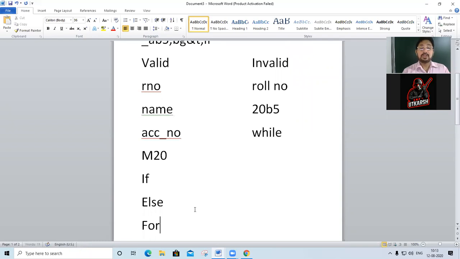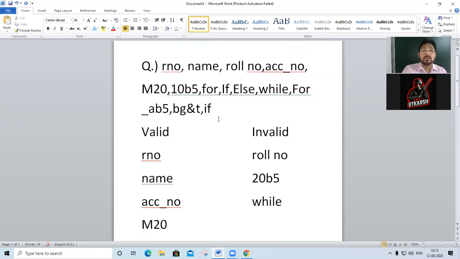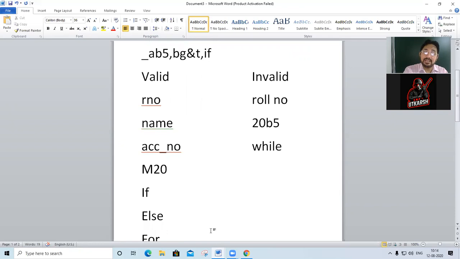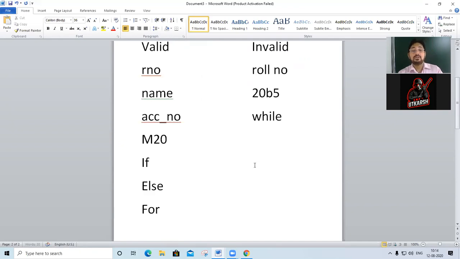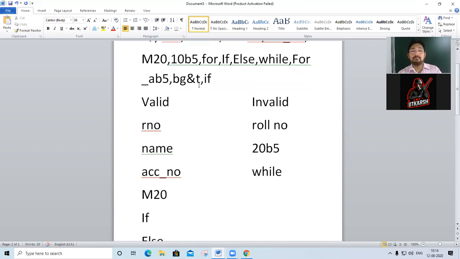Now next is your underscore AB5, valid. Underscore, a variable may start with it. Underscore AB5 is valid. But BG ampersand T is not valid. Why is it not valid? Because it is having something other than underscore. Only one special character, underscore, is allowed. No other special character, ampersand, percent, dollar, hash, at the rate, asterisk, nothing is allowed.